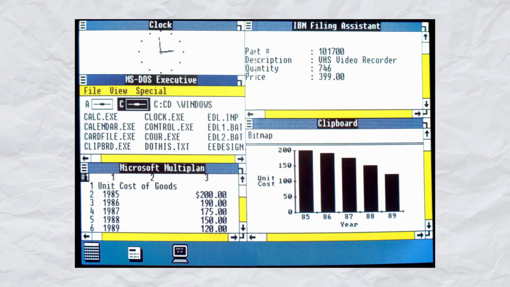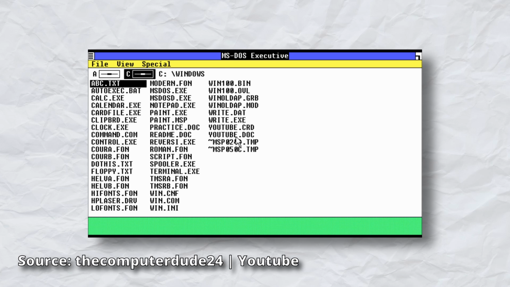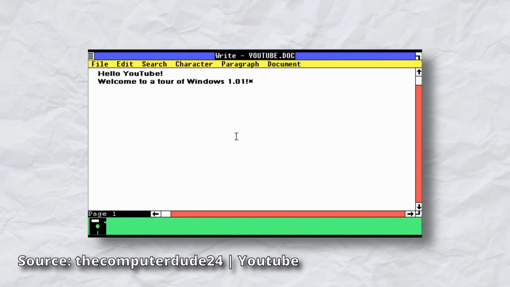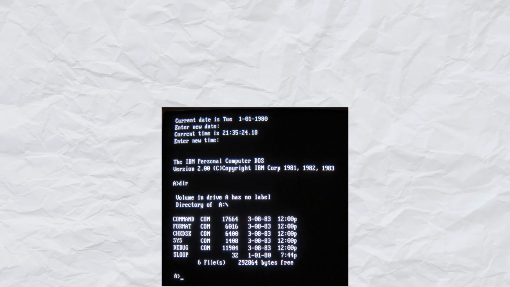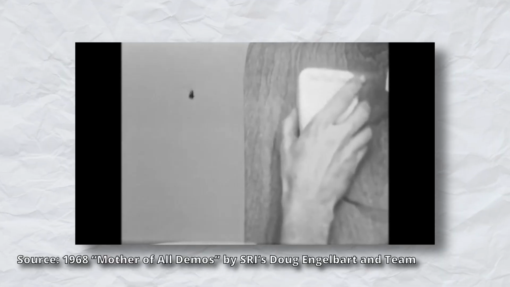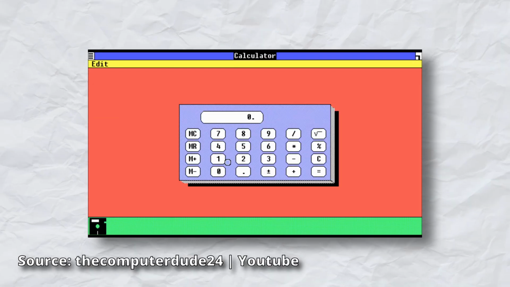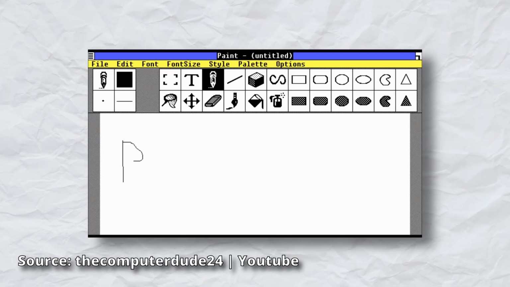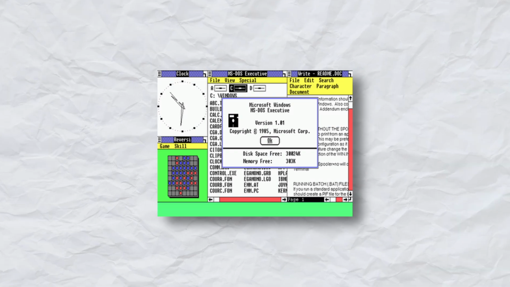Windows 1. Released in 1985, this wasn't actually a standalone operating system, but rather a graphical operating environment that sat on top of Microsoft DOS. It introduced the world to the concept of a mouse-driven interface, scroll bars, and built-in applications like Notepad and Paint, though Windows could only be tiled rather than overlapped.